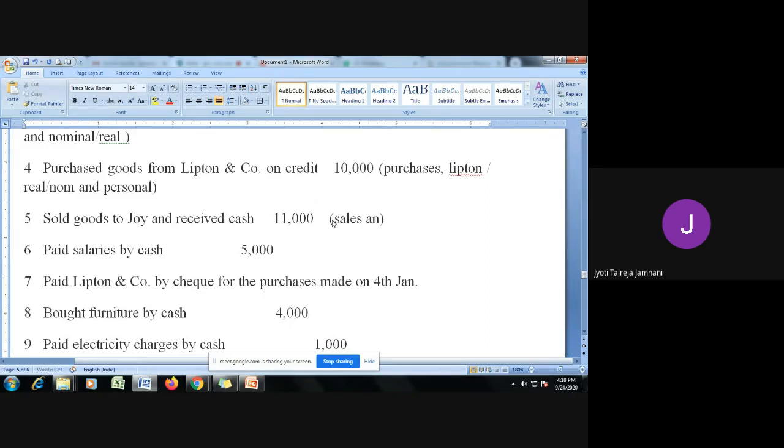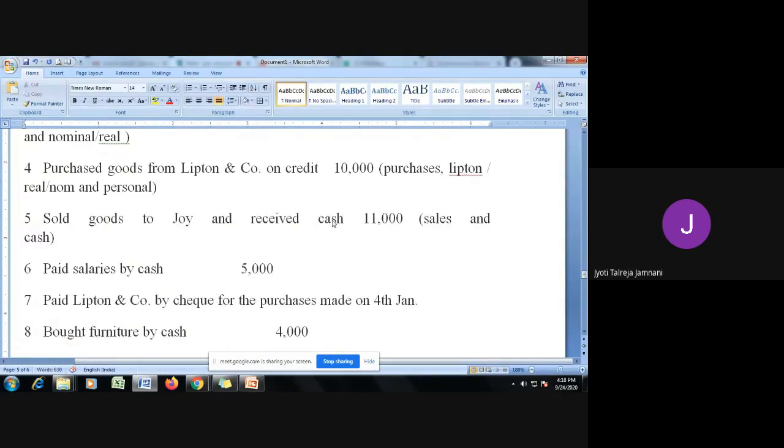The answer is we should use the word cash, because it is not on credit. If it is on credit, it is important to remember the name of the person. Joy is important if you don't get money from him. But when he has paid you money, it is not necessary to mention his name in your accounts. Cash has come in, you have to simply mention cash.